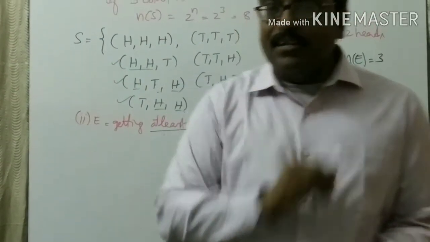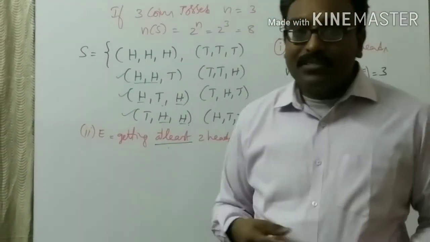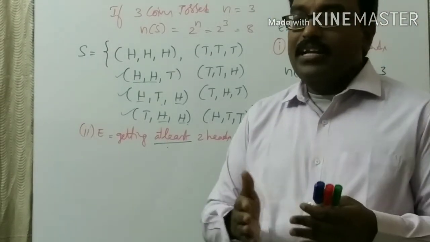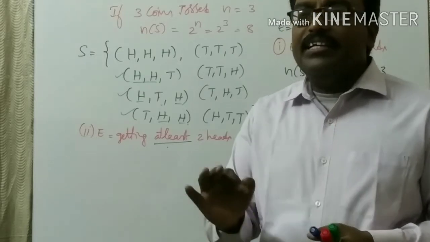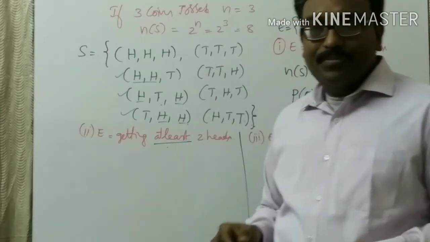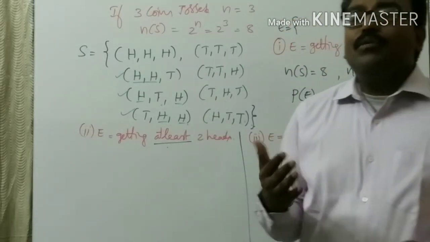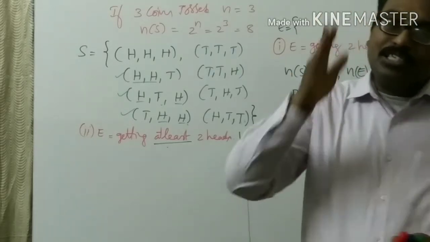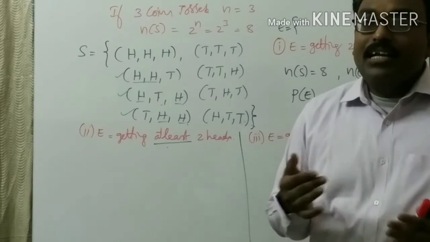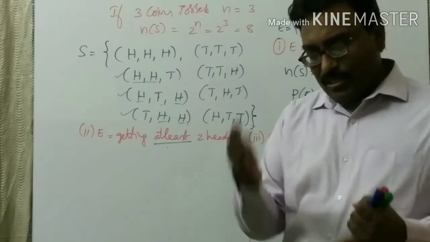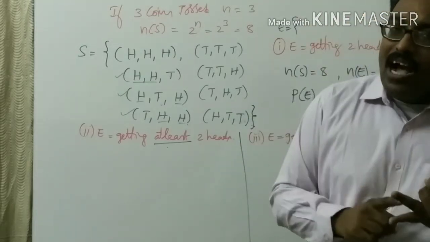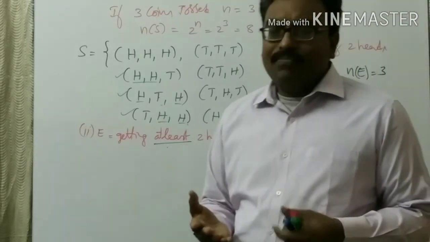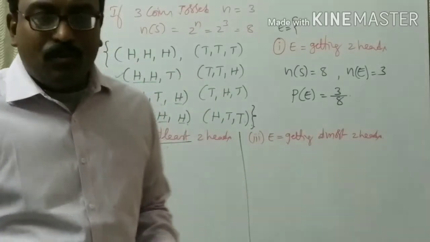Suppose a test is conducted for 10 marks, and your teacher gives a task that you should get at least 8 marks. What is your target? At least 8 marks means 8, 8.5, or else 9, 9.5, and 10 out of 10. You won't get 11 or 12, right?